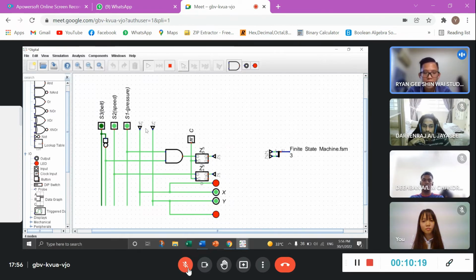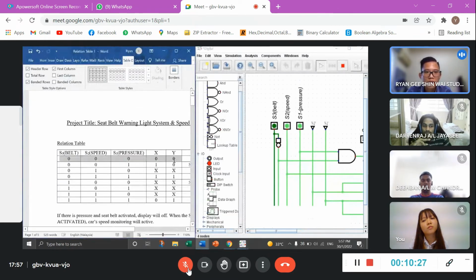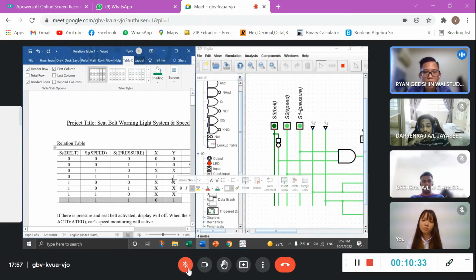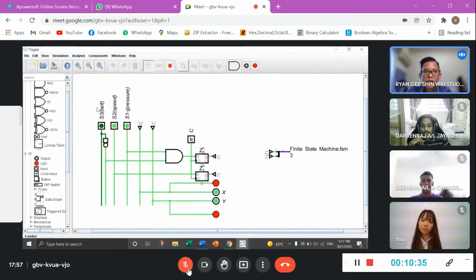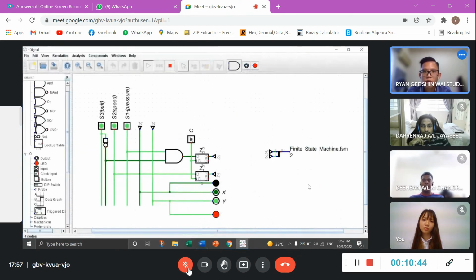I'm in state number 3, as we have already explained. Here will be your state 0, state 1, state 3, and then this is your state 2. So when you have 1 1, it's automatically at state 3. Then when I open all my sensors, I'm getting 0 1, correct according to my output, which is state number 2. This is what we have to demo and show today. From the start to the end, we are successful. We can call this our mini project a full success, and we are getting the result we expected from the K-map as well.